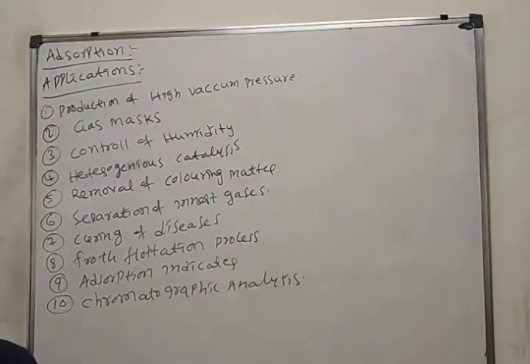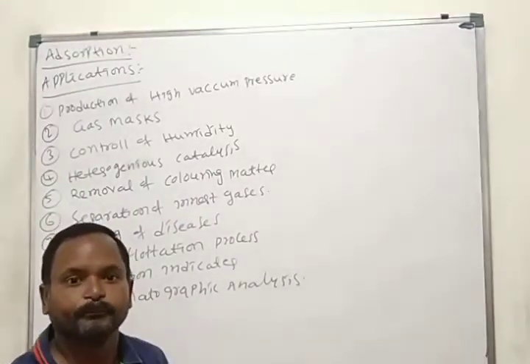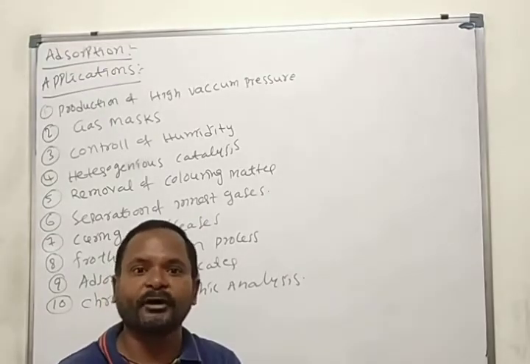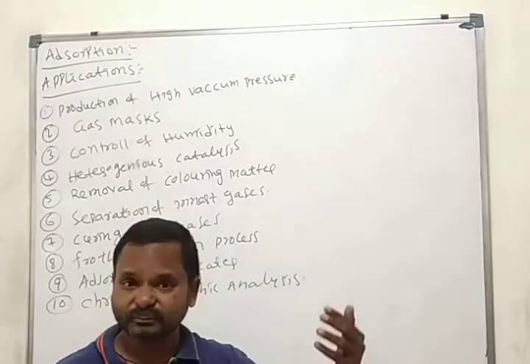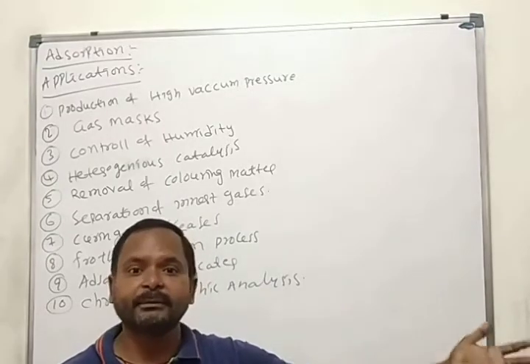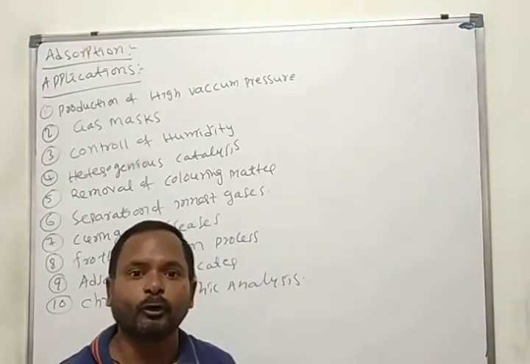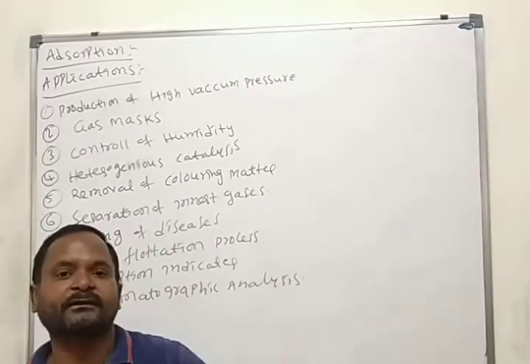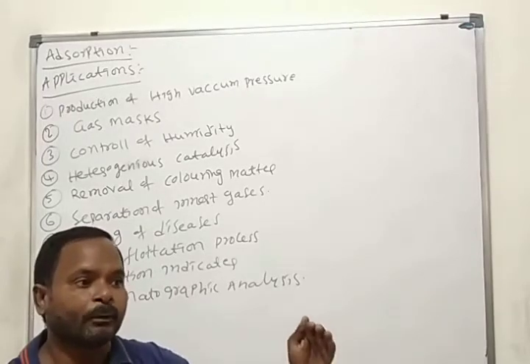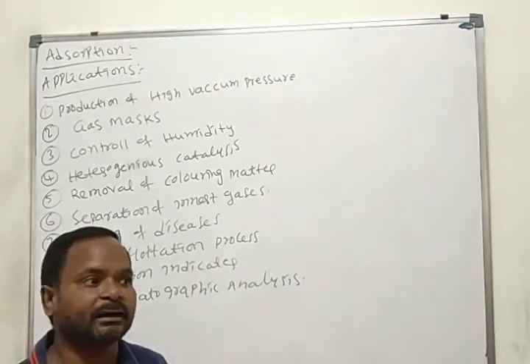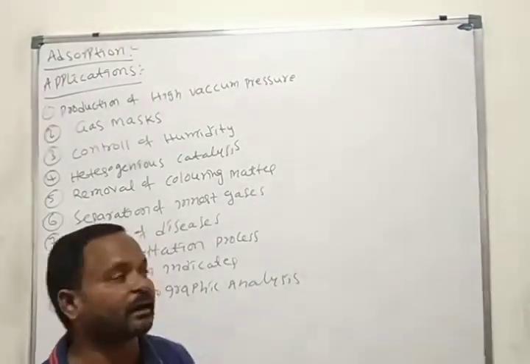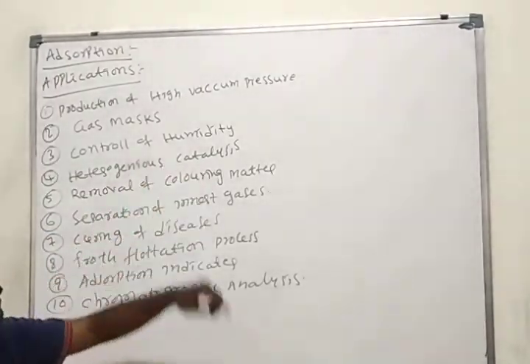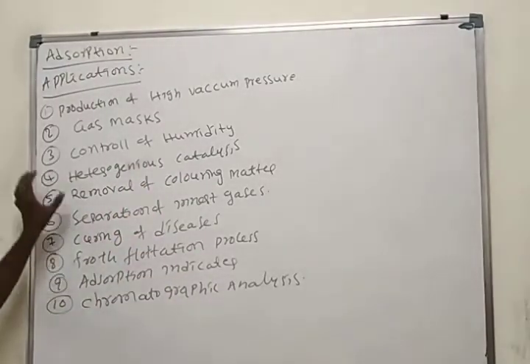Control of humidity. Suppose, for example, if we have any room or any material with more humidity, we just pass silica gel or alumina, any such material, through that humidity-containing gas. The humidity is adsorbed on the surface of that silica gel or alumina. That means for providing a dry atmosphere also we are using this adsorption process, which we call control of humidity or removal of humidity.